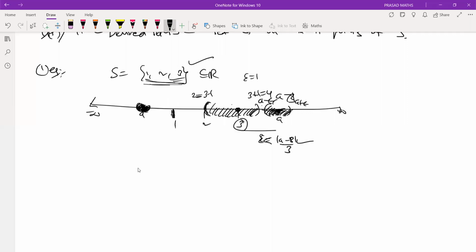Is there any point other than 3 in this neighborhood? No, sir. So in this neighborhood, the epsilon neighborhood of 3 does not intersect S other than 3.